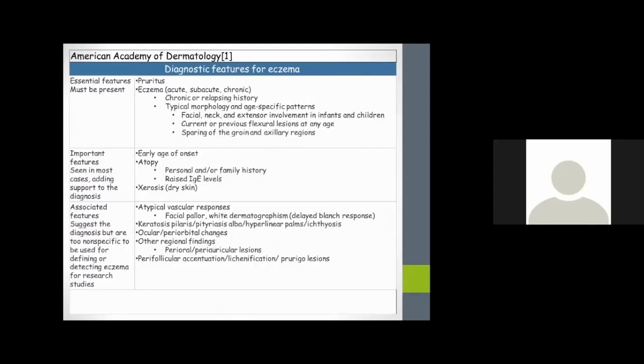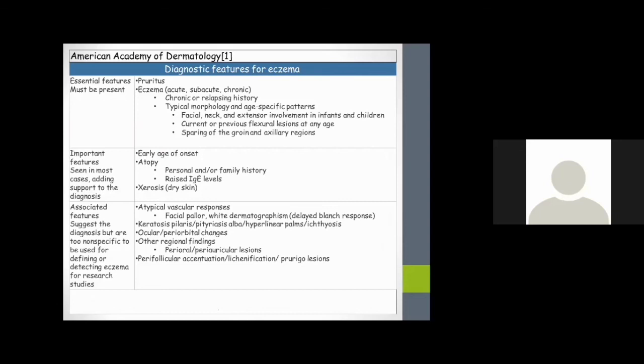And there are also diagnostic criteria for atopic dermatitis. Essential features must be present: pruritus and eczema. Important features seen in most cases, adding support to the diagnosis, are early age of onset, atopy, and the presence of dry skin. If these are present, then we can diagnose it as atopic dermatitis.